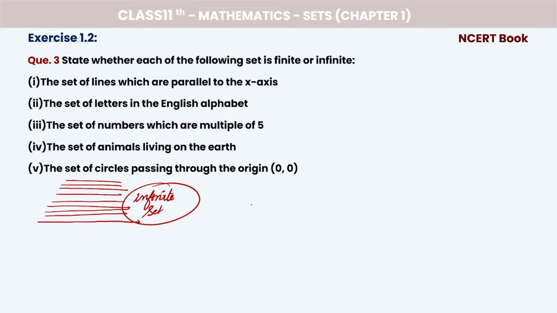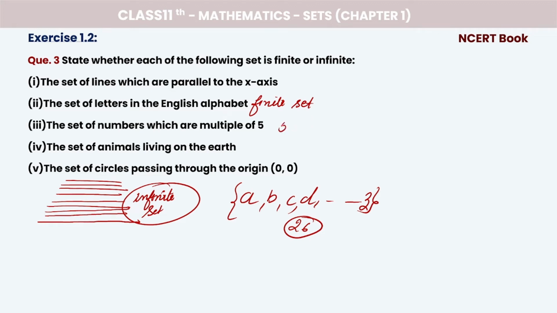We need to find out the set of letters in the English alphabet. So, in the English alphabet, we have A, B, C, D up to Z. We know it or not? Yes, we know. How many are there? 26. 26 are there. These all are the English alphabet, right? So here we have 26 elements that are countable, implies we say this is a finite set. Finite set, right?